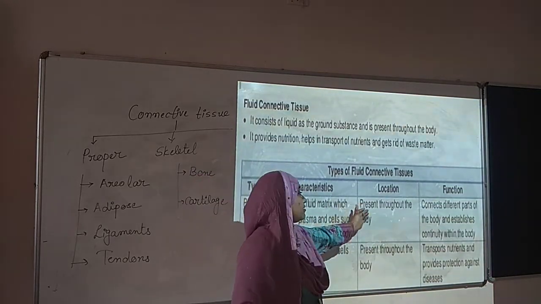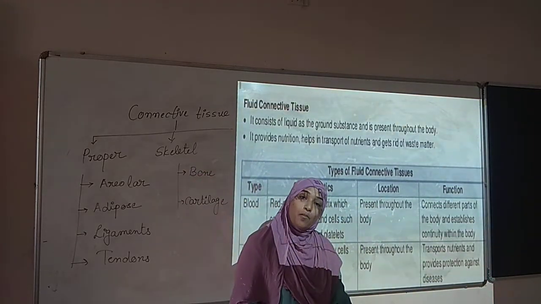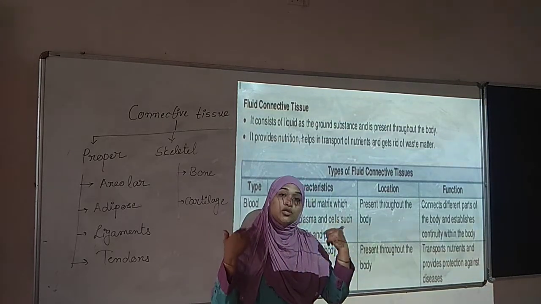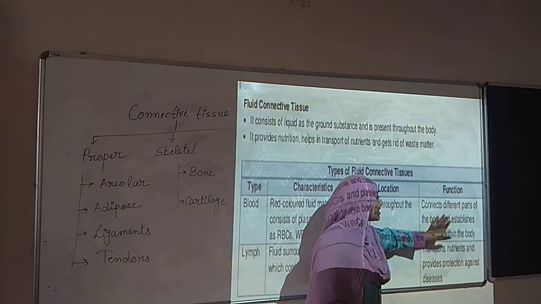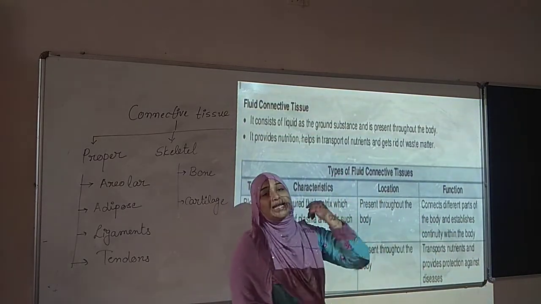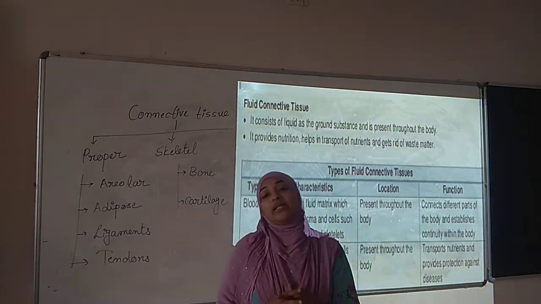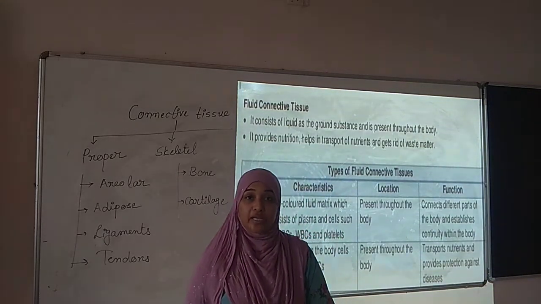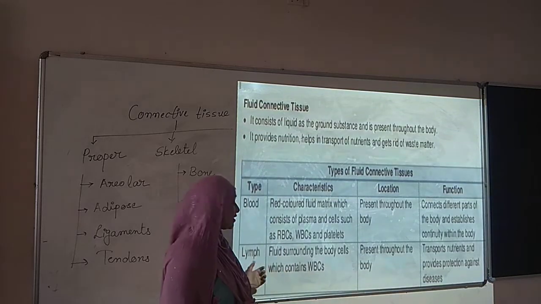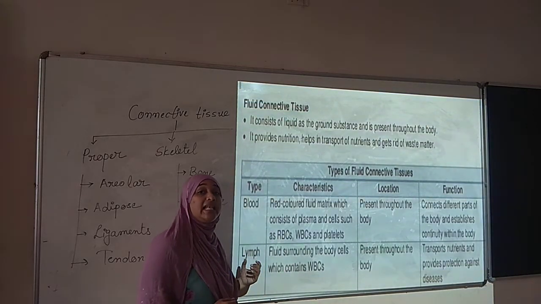Where is the location? It is present throughout the body. Blood is present in our whole body. And what is the function? It connects different parts of the body and establishes continuity within the body. Yes, it connects all the parts of our body. What? Blood. Now the second fluid connective tissue is lymph.